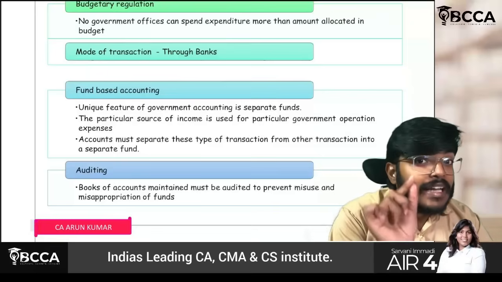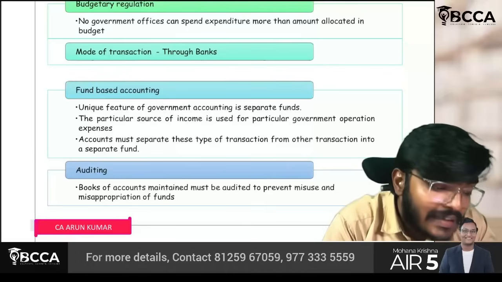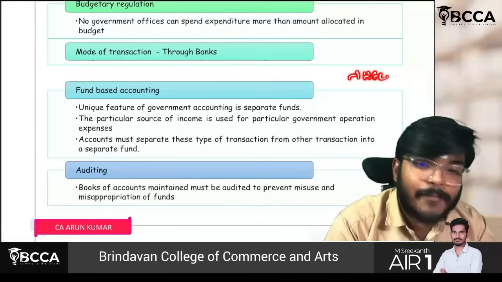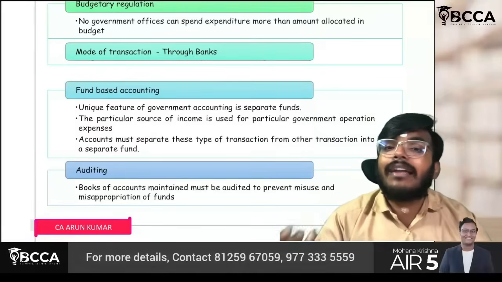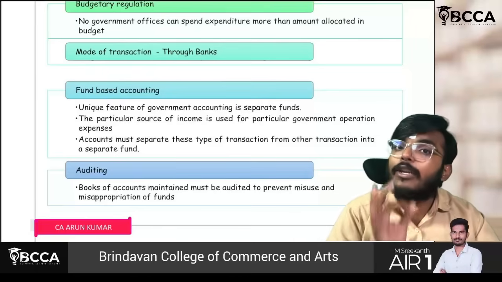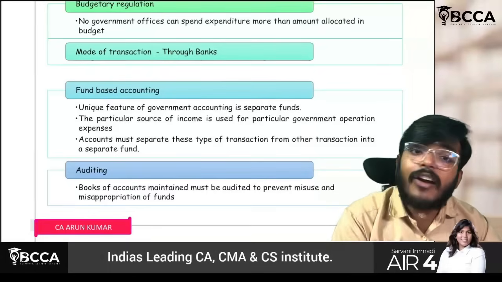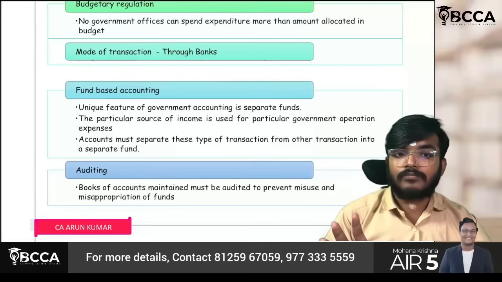But the health and education cess is collected with a main purpose, and it will be used only for health and education. The particular source of income is specified only for that operation, only for those expenses.